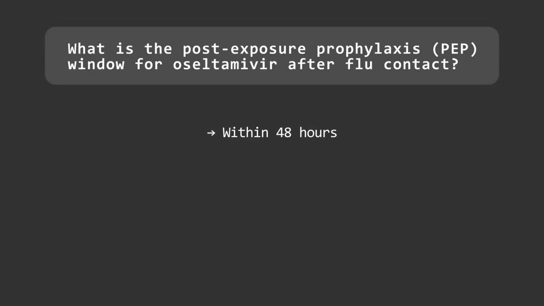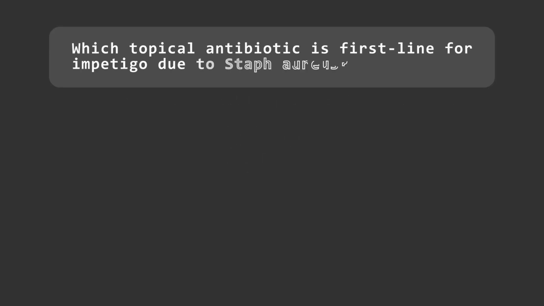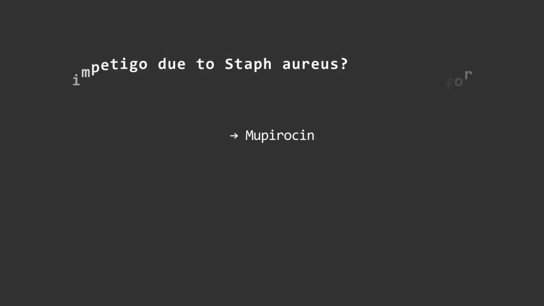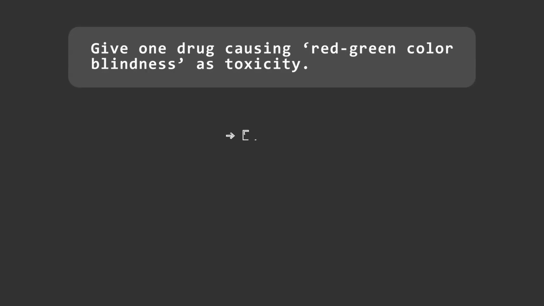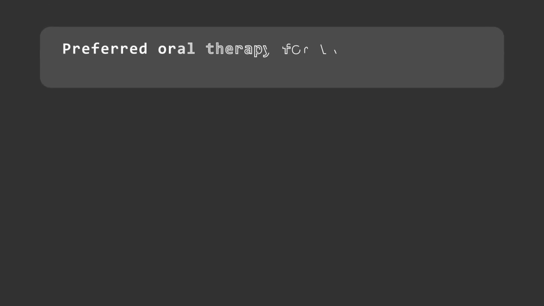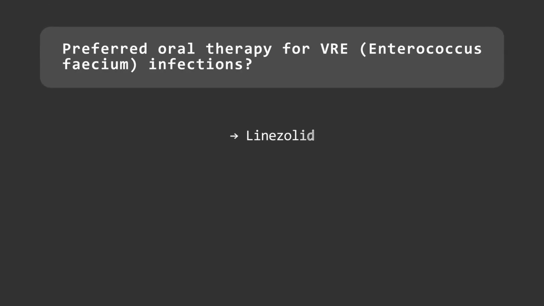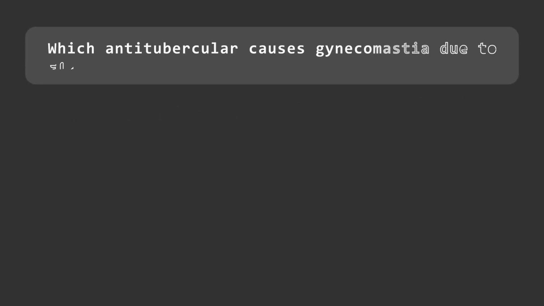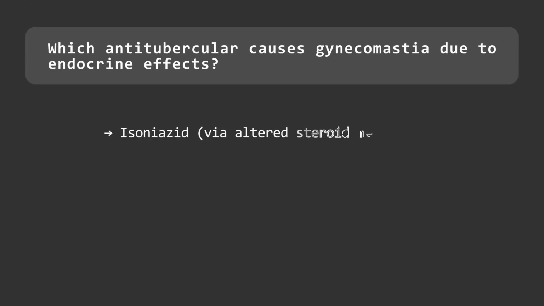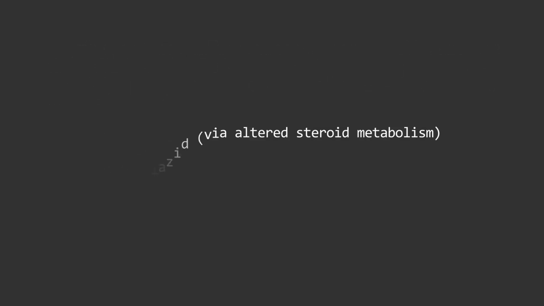What is the post-exposure prophylaxis window for oseltamivir after flu contact? Within 48 hours. Which topical antibiotic is first line for impetigo due to Staph aureus? Mupirocin. Give one drug causing red-green color blindness as toxicity: ethambutol. Preferred oral therapy for VRE, Enterococcus faecium infections? Linezolid. Which antitubercular causes gynecomastia due to endocrine effects? Isoniazid, via altered steroid metabolism.